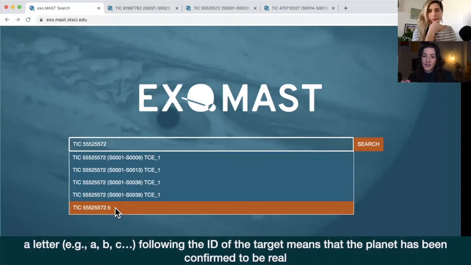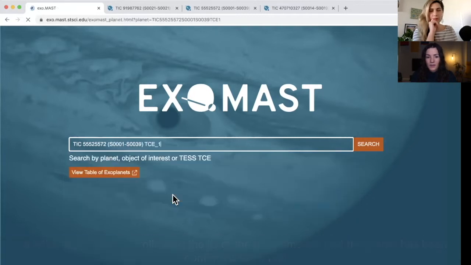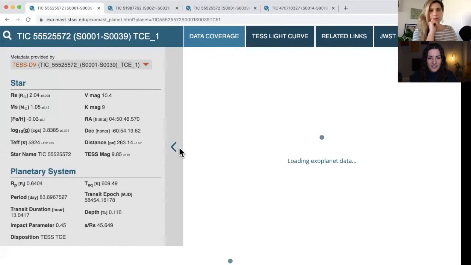So if there's a letter after that number, after any number, that means that it has been confirmed. Whereas if there is no letter, then it hasn't been confirmed. So for now, let's start off with the TCE one. We can click on that and search. Great. We'll just let that load.